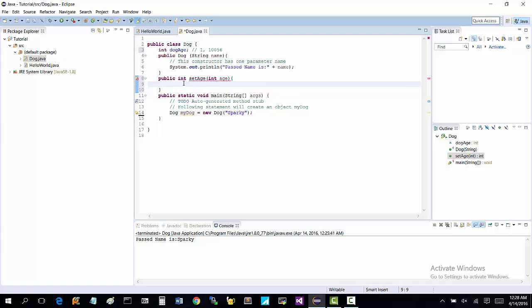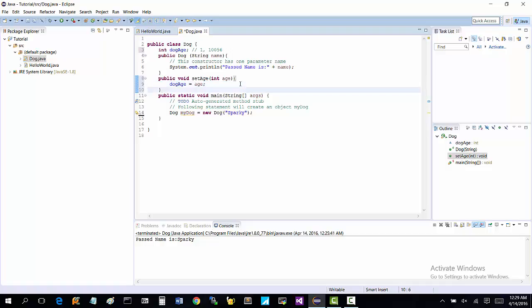And I have the red beacon right there. So actually we need to make that void because we're not passing anything back. We're going to say void setAge. What void means is I'm not sending anything back. All I'm doing is manipulating something. We're going to manipulate that dogAge to where it equals this age right here. In Java, it's real simple. You just say dogAge equals age.